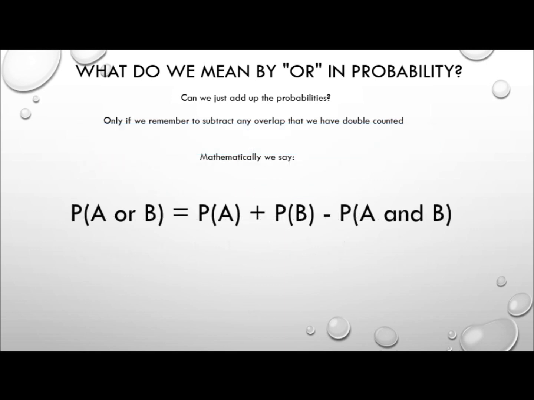And that finally brings us to our official definition of OR when we're talking about probability. The probability of A or B is equal to the probability of A plus the probability of B minus the probability of A and B. So can we just add up the probabilities? Sort of, if we remember to subtract any overlap that we have double counted.